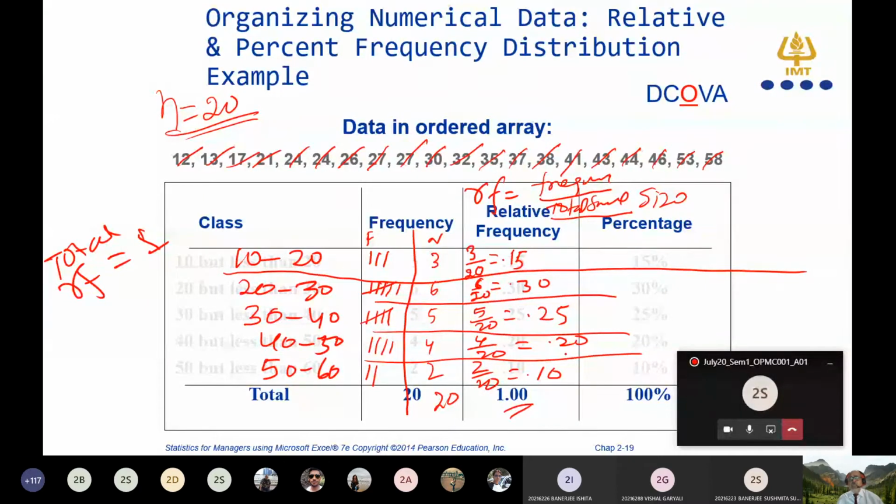Relative frequency is the weightage out of 1. What is the weightage of 10 to 20 class in this whole data set? Out of 1, it is 0.15. And percentage you can calculate. Percentage is equal to relative frequency multiplied by 100. If you multiply 0.15 into 100, you will get how much? 15%. So what is the weightage of 10 to 20 class in this data set? 15% people in this group, 15% people in this group are having